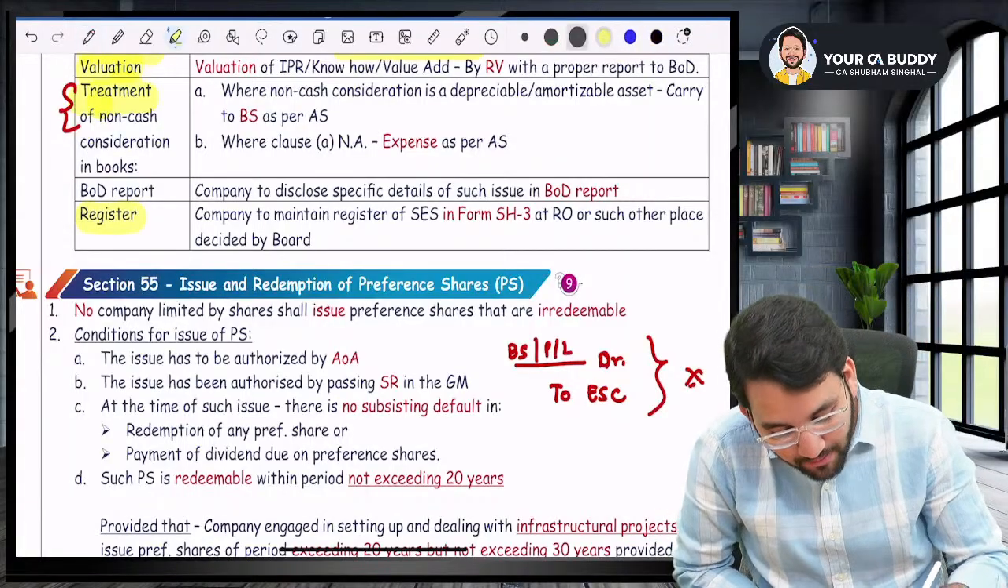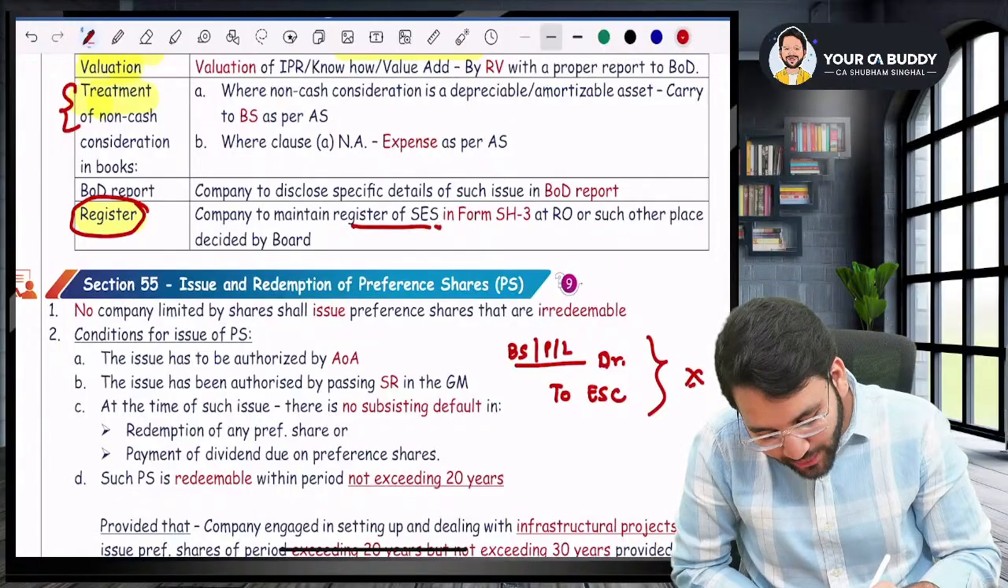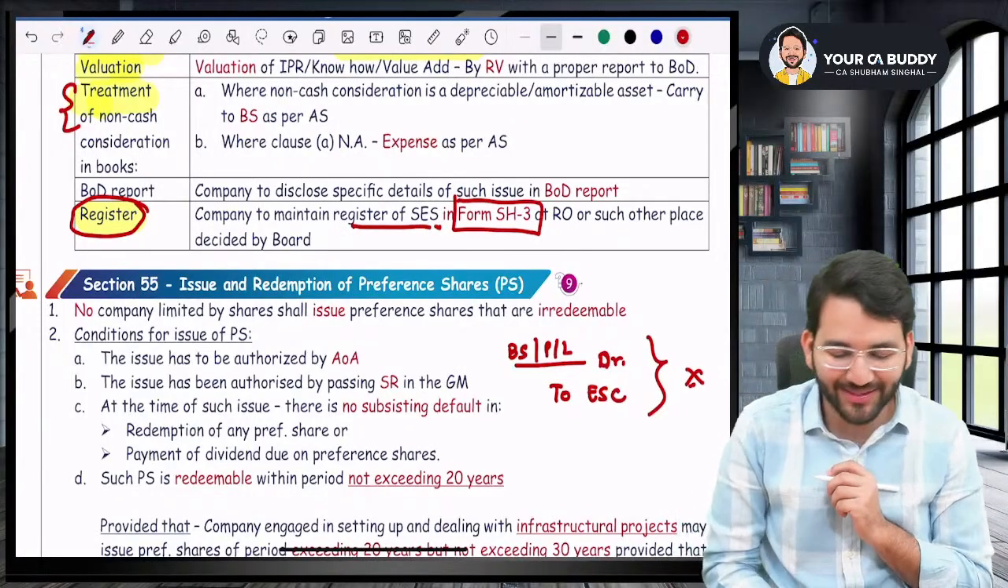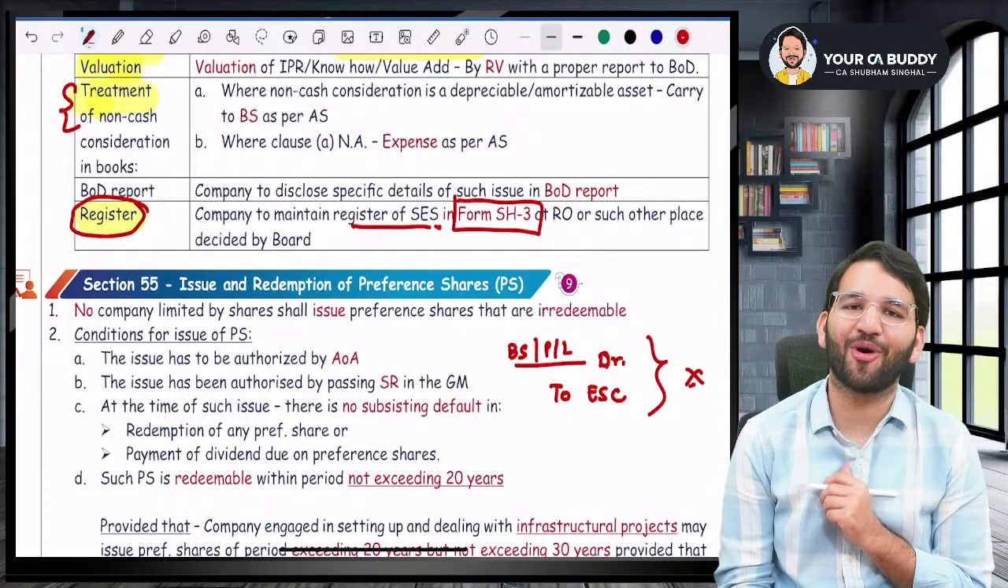Okay. After that, sir, you will have to maintain a register of all the sweat equity shares, and that register will be maintained in form SH3. Register will be maintained in form SH3.